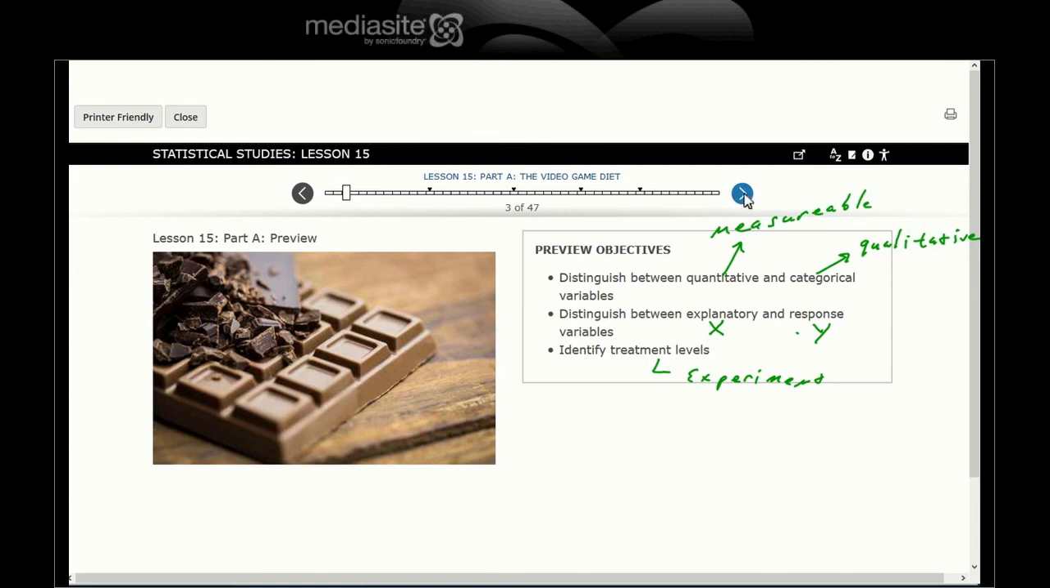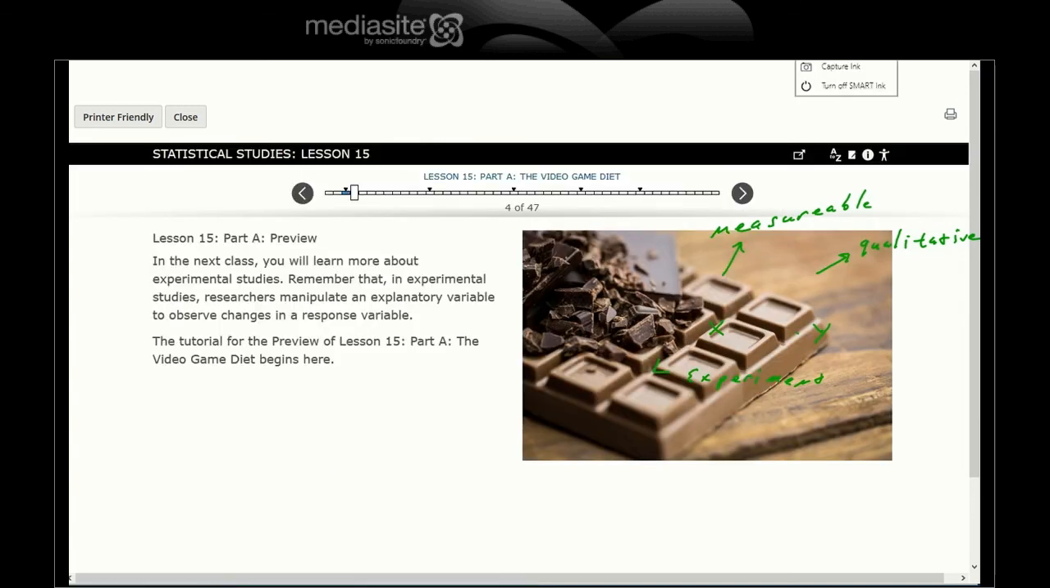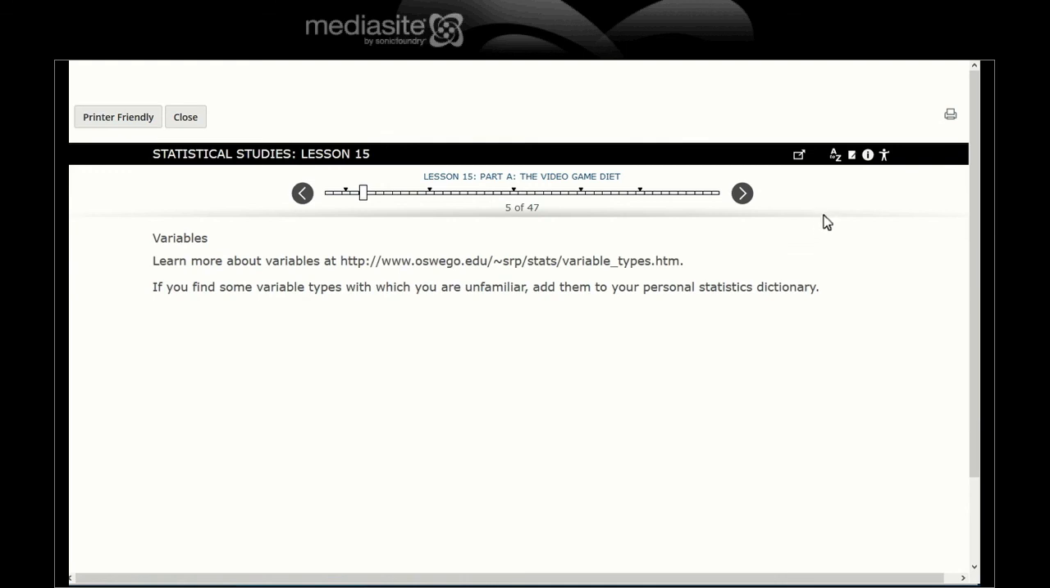Let's see what we got further on. So, in the next class, you will learn more about experimental studies. Remember that in experimental studies, researchers manipulate an explanatory variable to observe changes in a response variable. Tutorial for the preview, lesson 15, part A, the video game diet, begins here. What does that look like? Take a look.